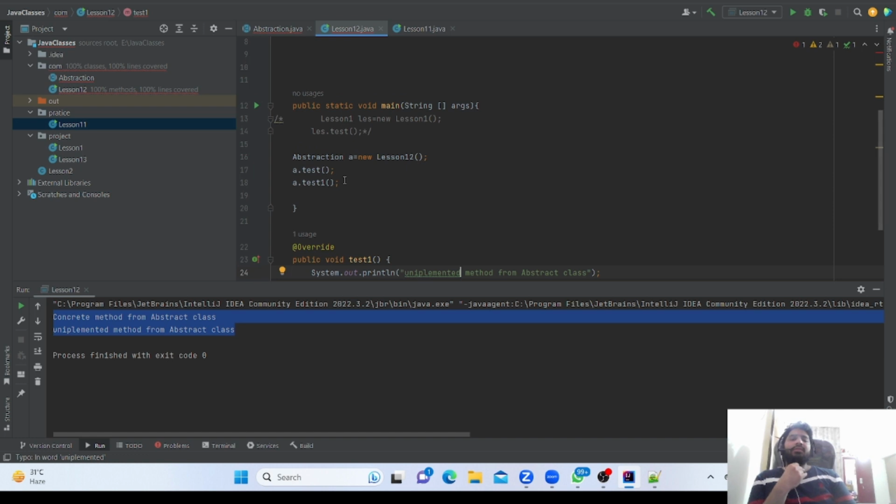So now this is the advantage of abstract class. Suppose you get one requirement in your development task, you need to decide what you have to do, whether you need to write an abstract class or a concrete class.